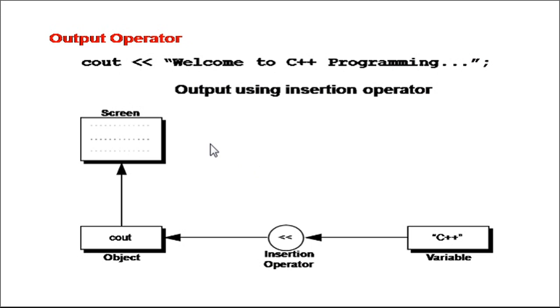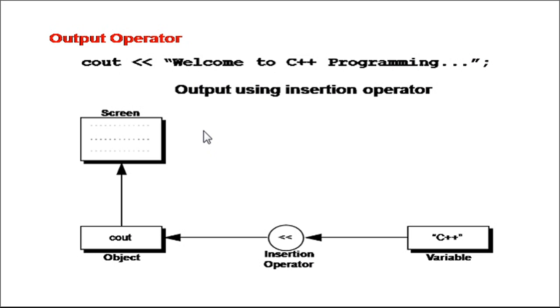There is a concept called class in C++. cout is an object of the ostream class and cin is an object of the istream class. So make a note that cout and cin are objects, not operators as I said mistakenly.